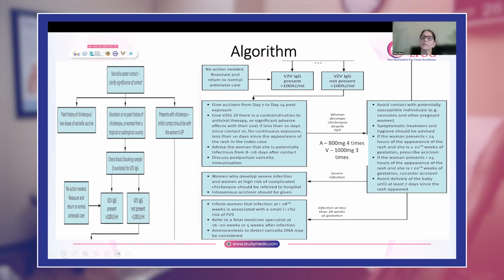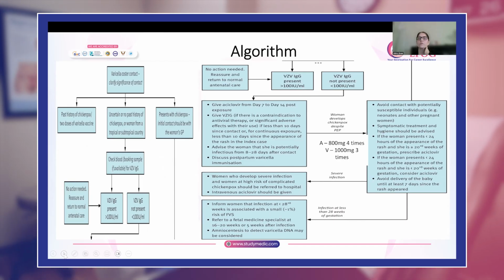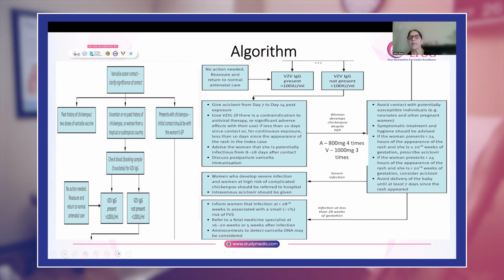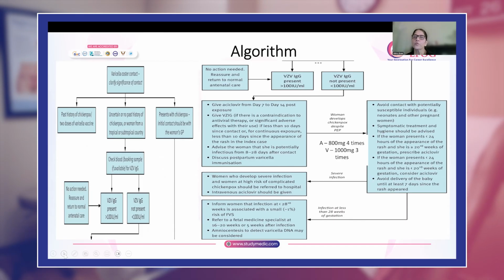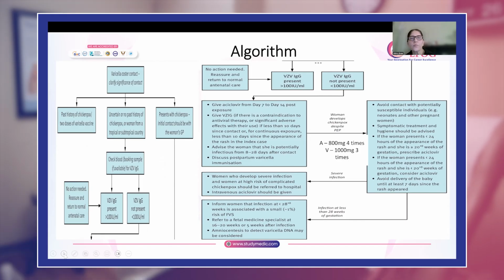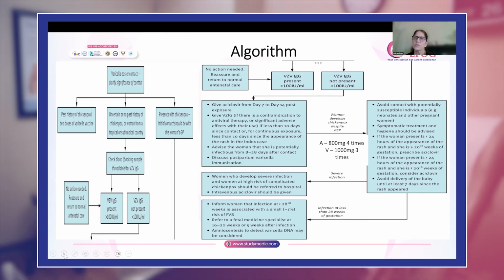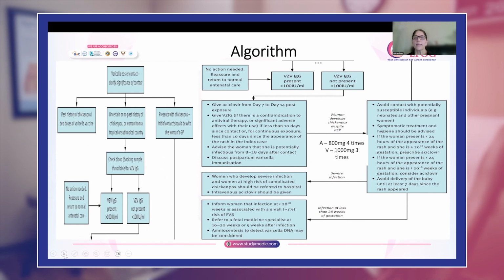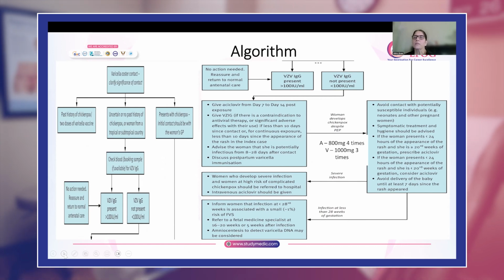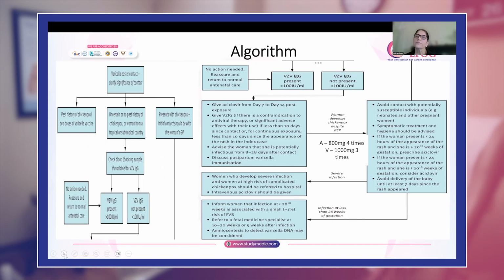Now, you have other women, those who come with chickenpox. Like they did not realize initially that she's exposed to someone with chickenpox and she comes to you with the rash and everything, or she is symptomatic. Then what will you do for her? For these women, you will give them acyclovir, because we saw that it reduces the duration of fever and the rash, it suppresses the rash. But acyclovir can only be given if she is more than 20 weeks pregnant.